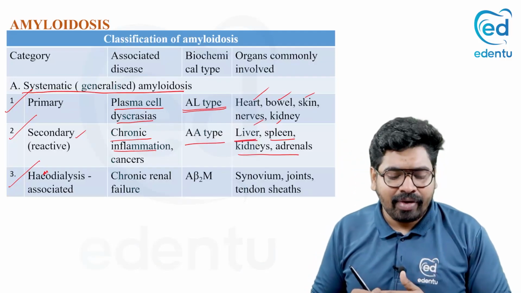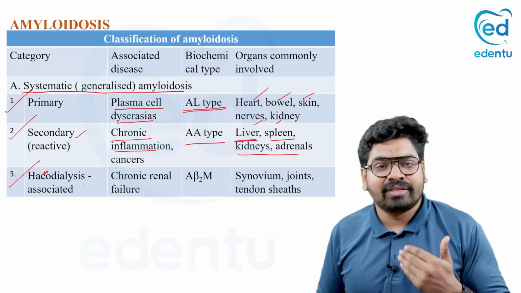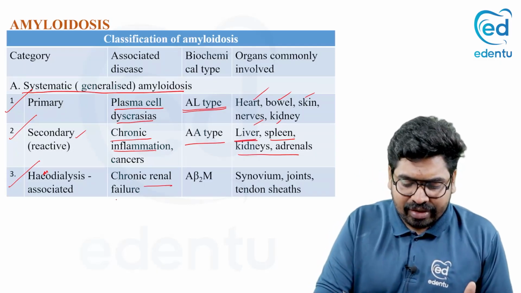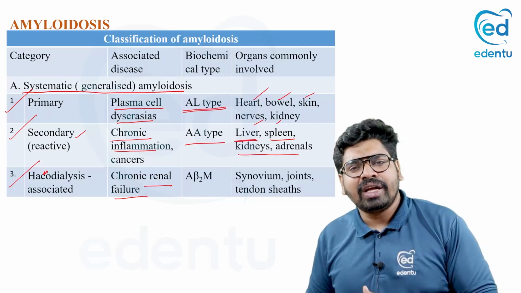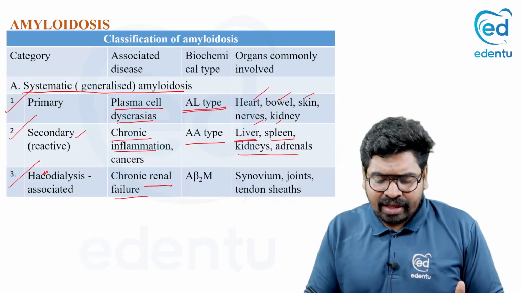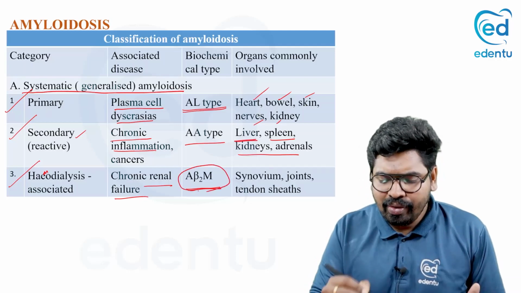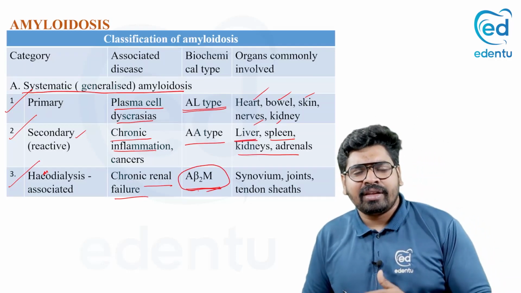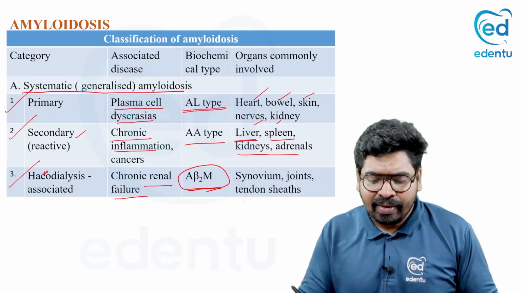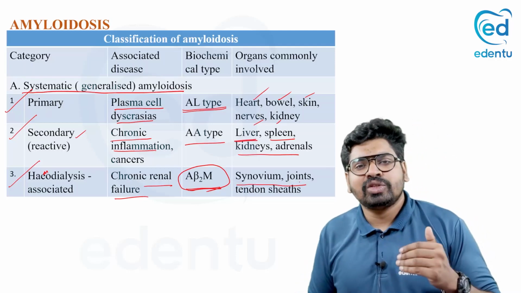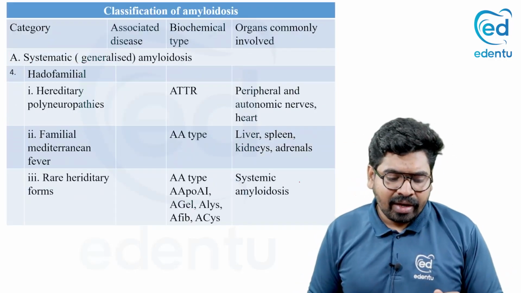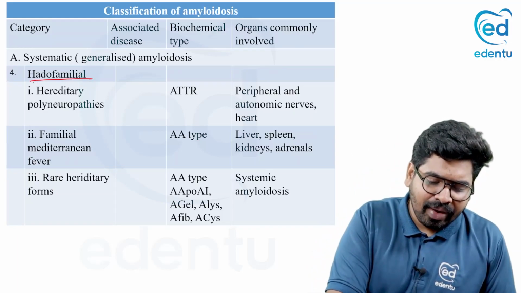Now there is a type of amyloidosis which is called hemodialysis amyloidosis, which is related to renal failure, which is associated with dialysis. So here the amyloid beta 2 microglobulin type is seen, and this is hemodialysis associated. It is mainly deposited in the joints. Okay, in the joints.